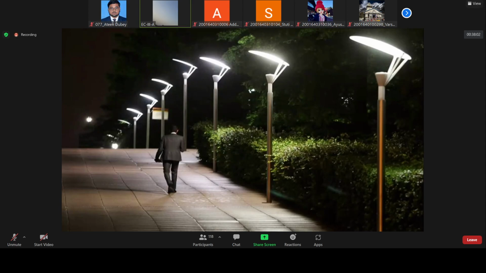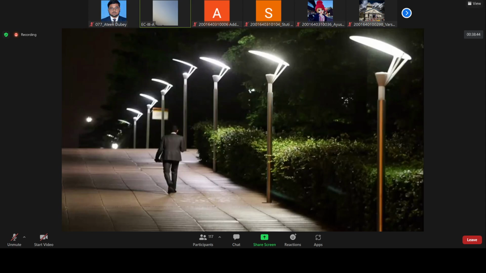an IoT model, with which you can save the power. And how can you save the power? The answer is that if there is no person on the street, that light should be at minimum brightness. Because it is a street, it is very important to have light, but there should be a minimum brightness so that the power consumption will be less. That is the first thing. And if a person or any vehicle is moving on this street, what happens? The lights which are very near to that vehicle should turn on.